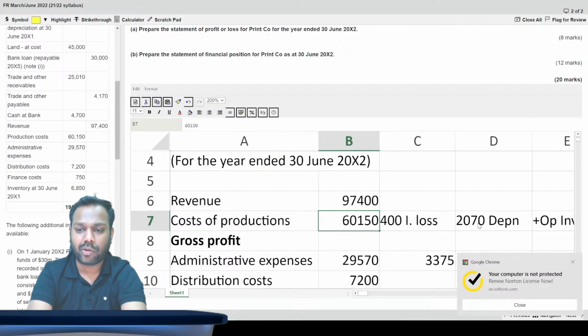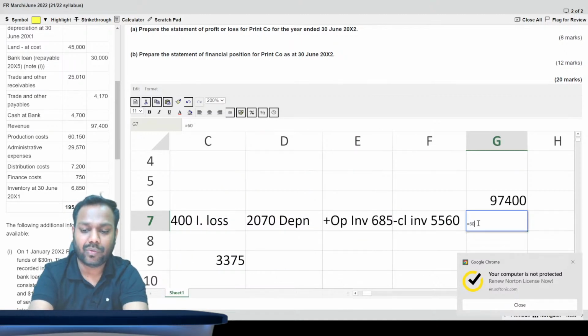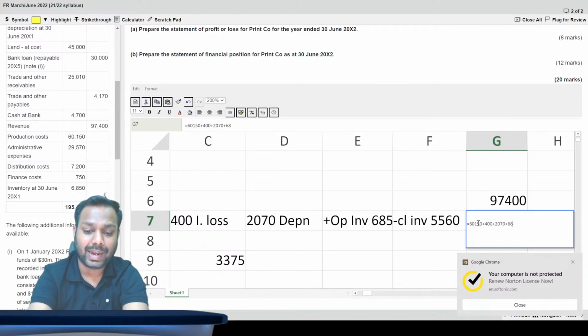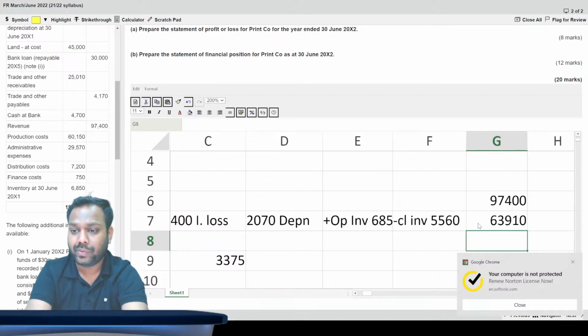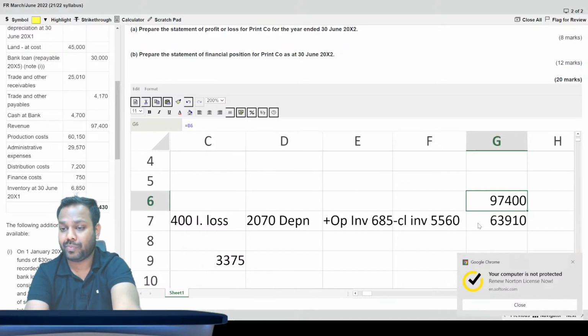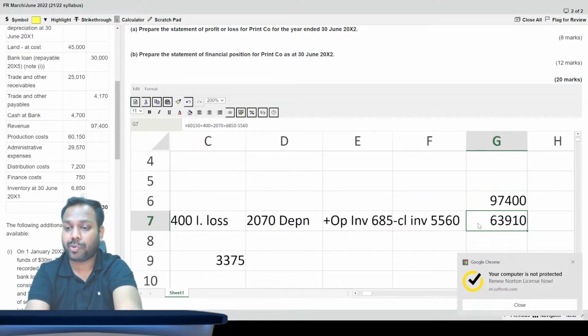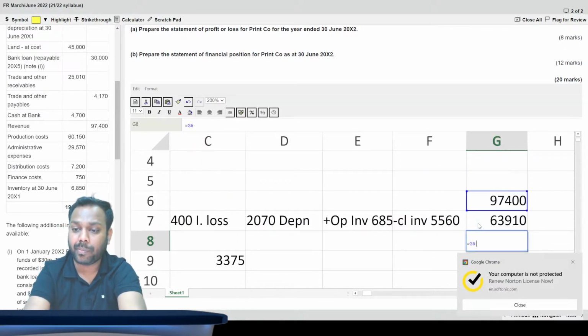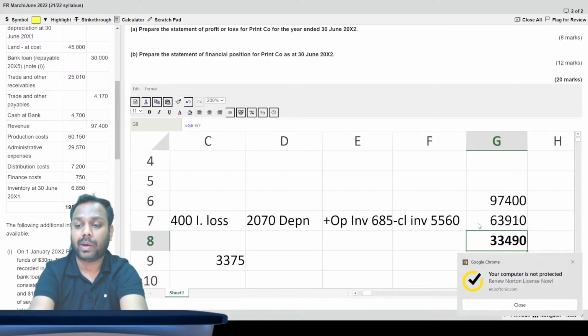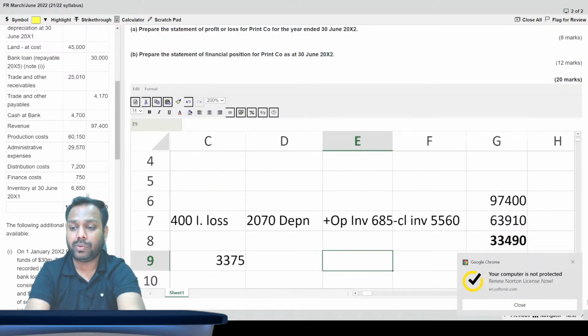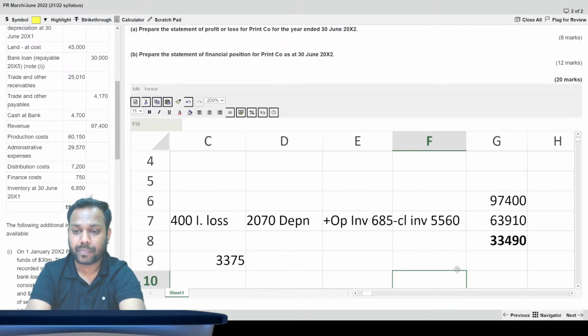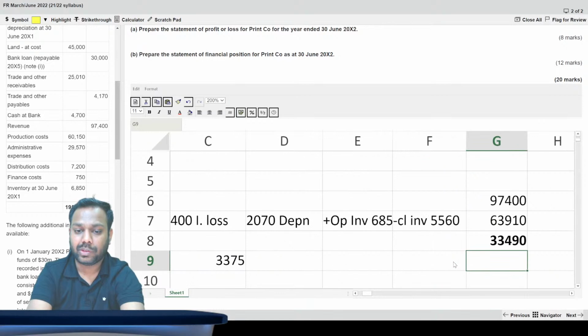Now the cost of production is how much? 60150 plus 400 impairment loss plus 2070 depreciation plus 6850 opening inventory minus 5560 closing inventory. That comes to 63910. Is that clear? So revenue is this one, cost of production is this one. So what is the gross profit? Revenue minus cost of production is the gross profit. Now coming on to admin expenses. So admin expenses how much?